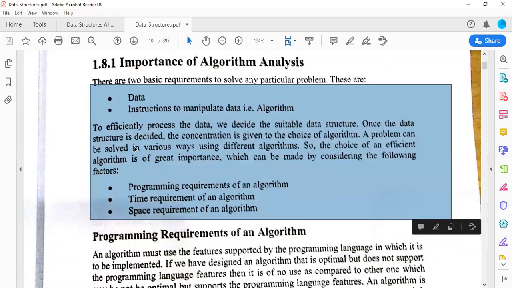What amount of time is required for an algorithm, what amount of space is required for building an algorithm. These are the programming requirements which can be used to calculate your algorithm complexity. This can be calculated using big omega notation and other notations, which we will be learning in the next or next to next chapter.